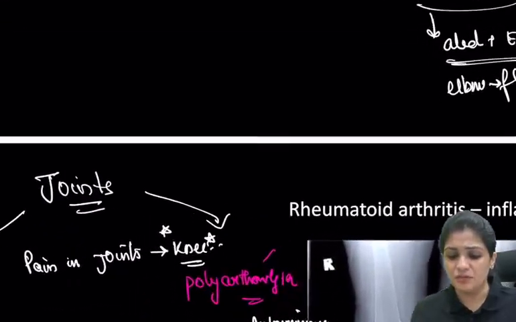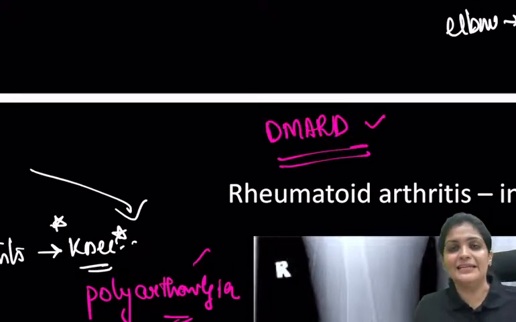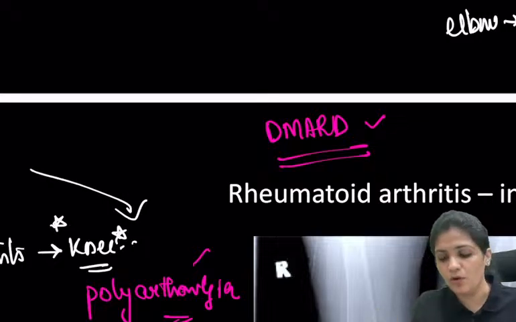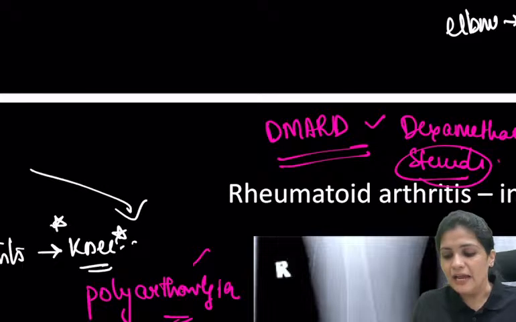And what is the treatment of this rheumatoid arthritis? DMARD, disease modifying anti-rheumatic drugs. So you all know that the first one is steroids. These are the steroids which we give, and after steroids, the next is HCQ.